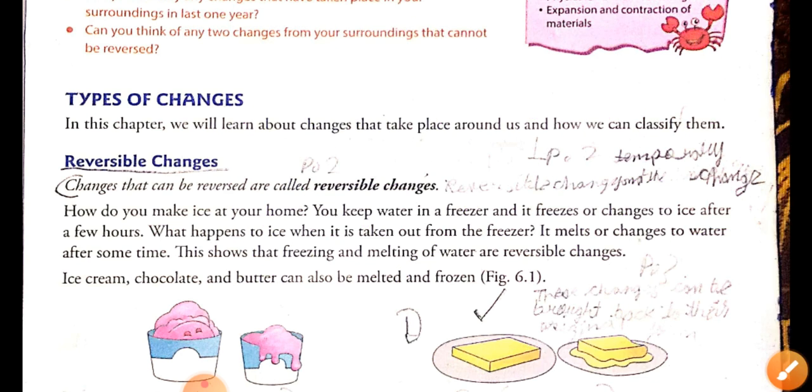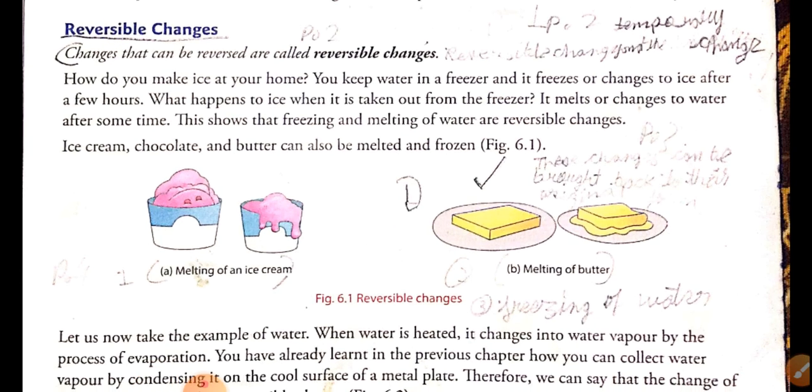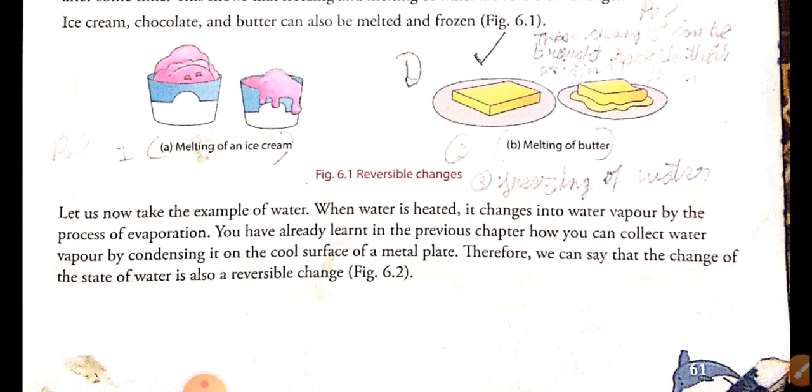Some examples of reversible changes are the melting of ice cream and the melting of butter. Another example is given here.